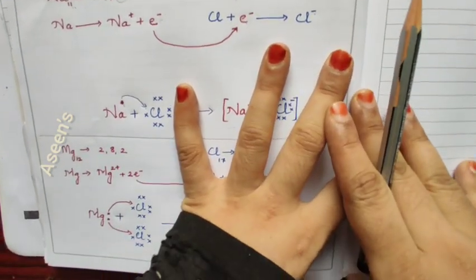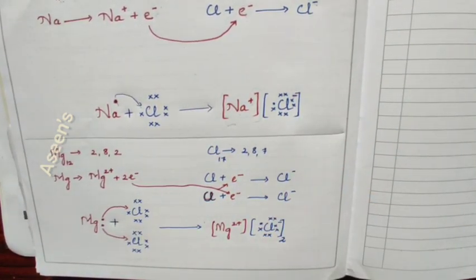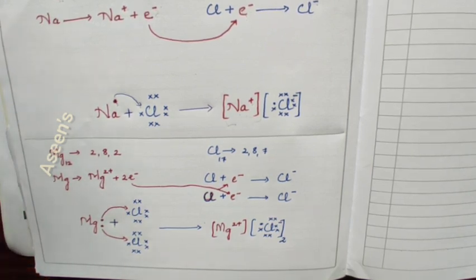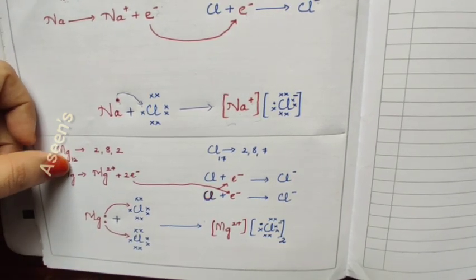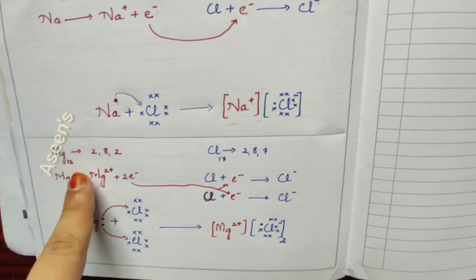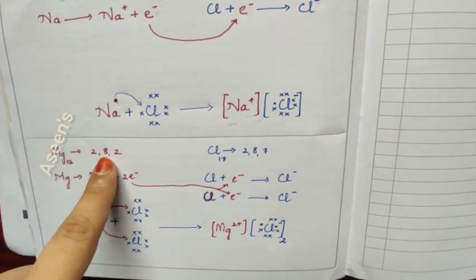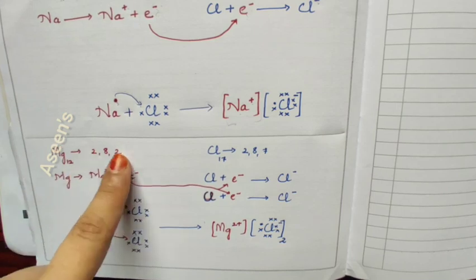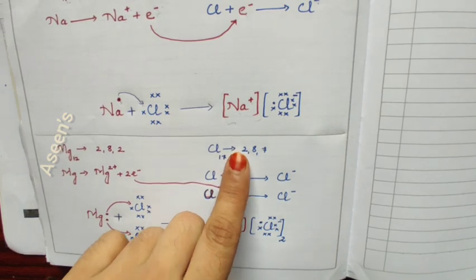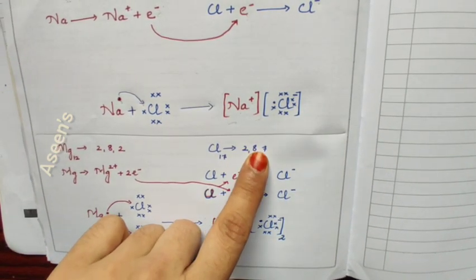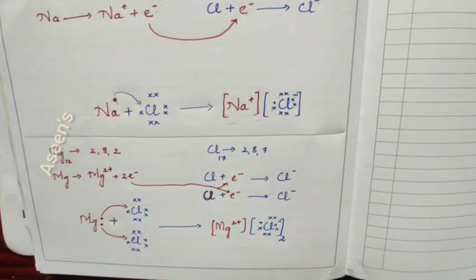So now we are going to see another example here, magnesium chloride. This is also from your textbook. On the next page you have it. Almost the same but slightly different because we have got here multiple atoms. See here, magnesium's atomic number is 12. So it's going to be 2, 8, remaining 2. So the outermost will have 2. Chlorine as usual, what we have done before, 2, 8, remaining 7 over here.